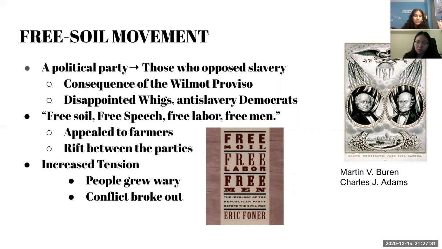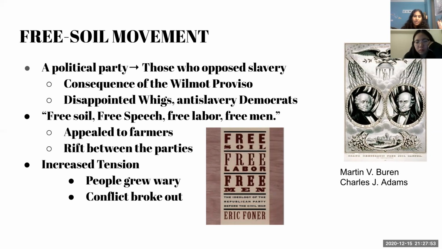Once this piece of legislation was rejected by Congress, this angered those that opposed slavery further and led them to creating the Free Soil Party. The party was mainly formed by Conscience Whigs, Whigs that were disappointed with the direction that their party was going, tearing the Whig Party into two. And in New York, they were joined by the Democrats who were against slavery, also known as the Northern Democrats.